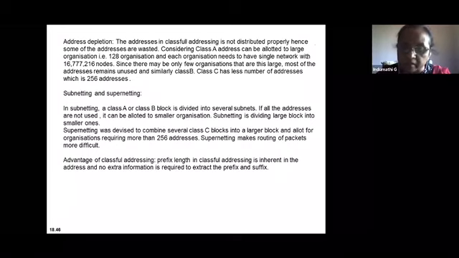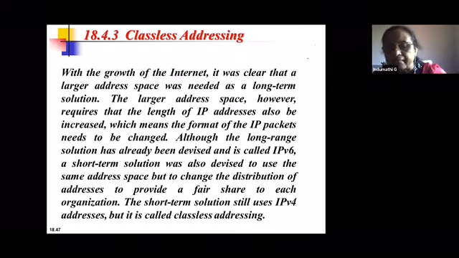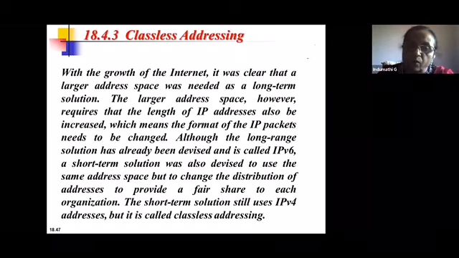The next type of addressing, which is called classless addressing, became more popular in the internet world. As the number of internet users grew to billions and billions, 32 bits was not sufficient. That means 4 plus billion addresses in the address space was not sufficient. And using fixed blocks of addresses was creating a lot of problems. So the solution for this type of problem is what is called classless addressing.